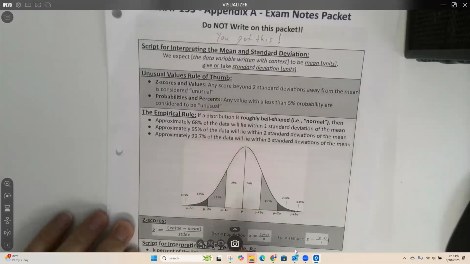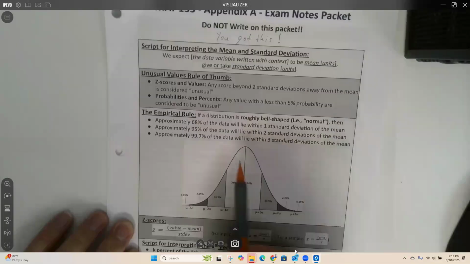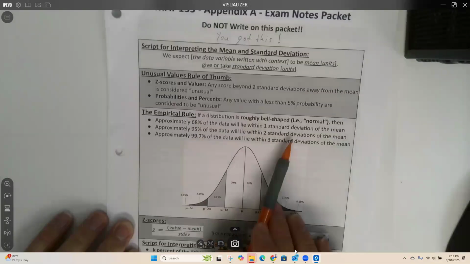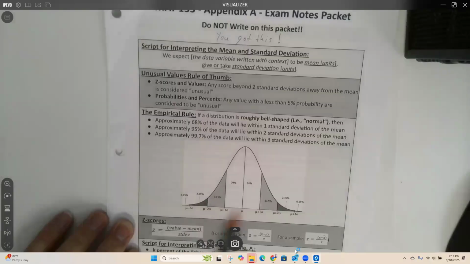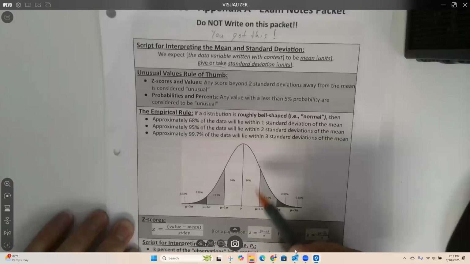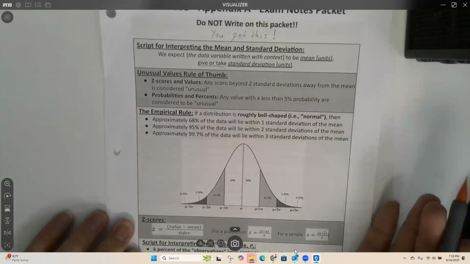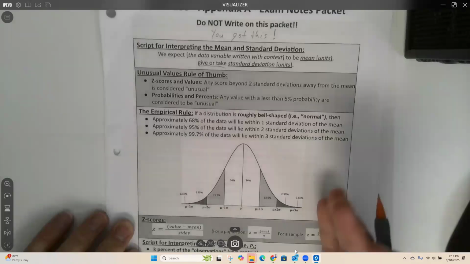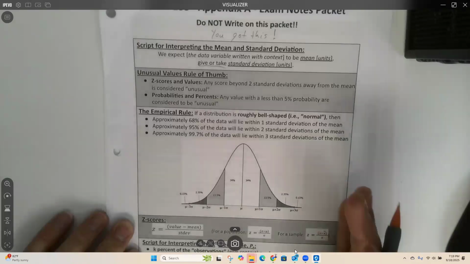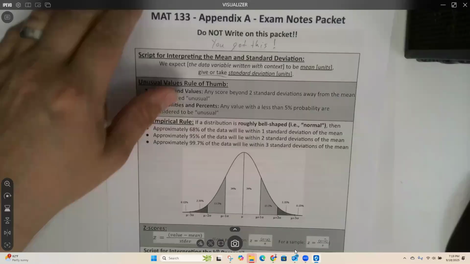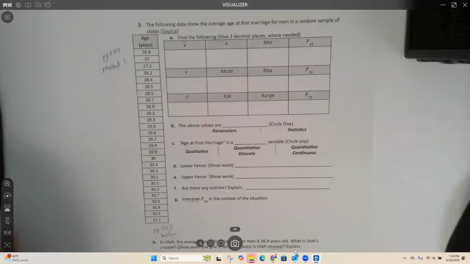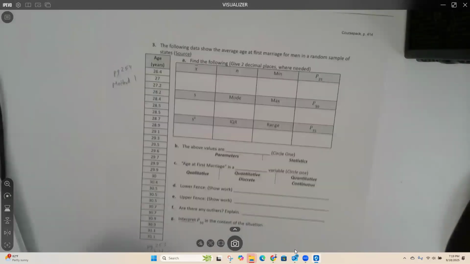So when you're checking if something is unusual, it's important to pay attention to whether you have a z-value, but every single z-value also has a corresponding probability with it. So are you looking at probabilities or are you looking at z-scores, z-values? Okay, so pay attention to that. I know I'm saying this over and over, but this is something that people have struggled with.